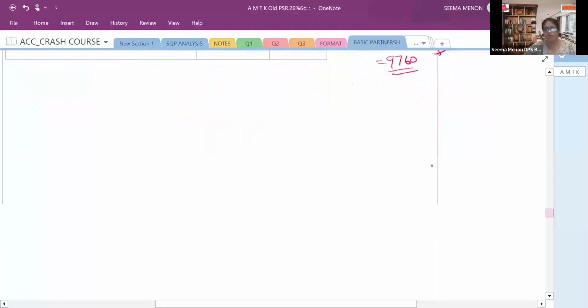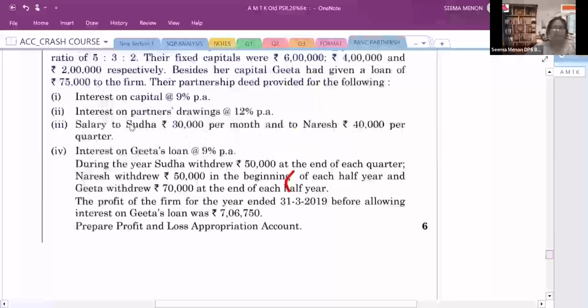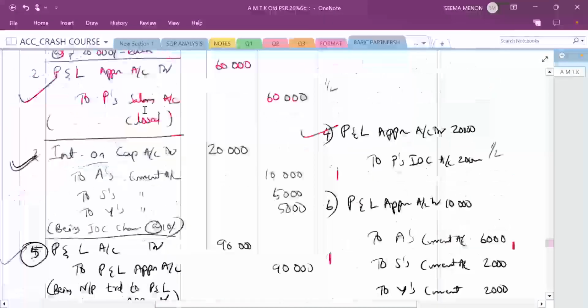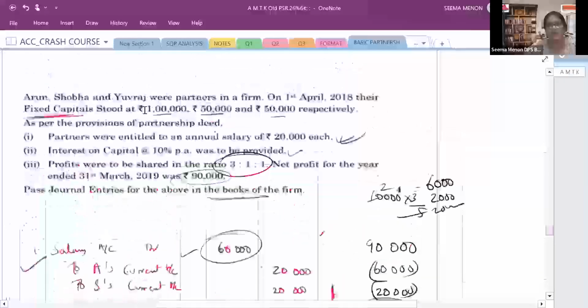Then we have solved what? We have done one more question. So here again, we have done one more question, that is preparation of profit and loss appropriation account.